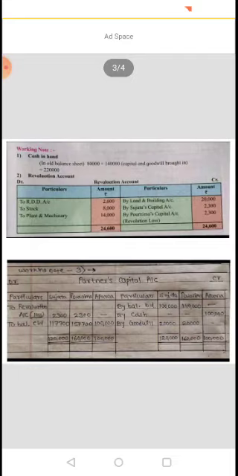Working note. The first working note is about the cash in hand which is to be written in the balance sheet. The old balance sheet has an 80,000 balance plus 1,40,000 brought by Aparna, the new partner. So now the total cash available is 2,20,000. So while doing the balance sheet you have to note cash in hand as 2,20,000. The second working note is related to our revaluation account.